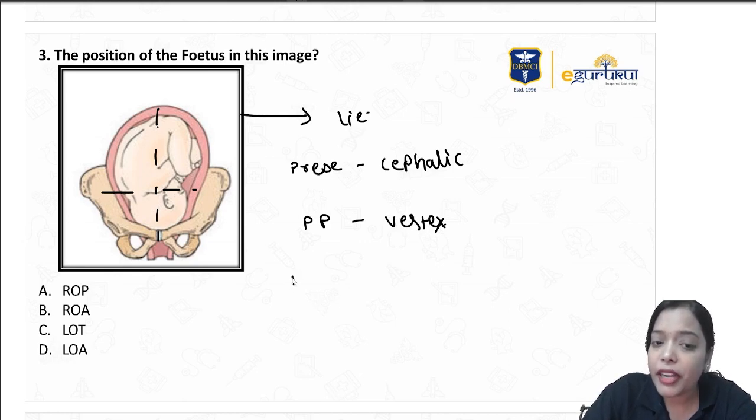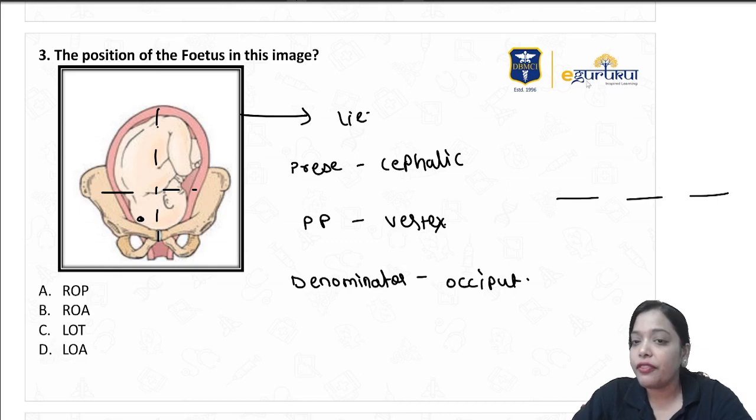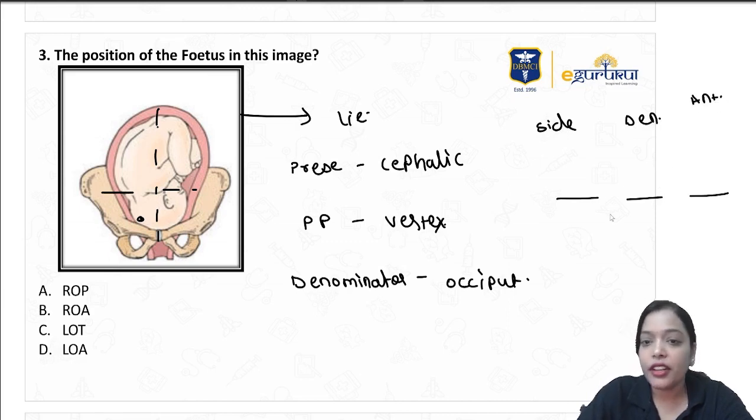Once the presenting part is known, then you have to check the denominator. The denominator for the vertex is occiput, right? So there are three things you have to write: which side it is, which denominator it is, and whether it is anterior or posterior. Now I already know the denominator is occiput, so I'll write occiput here.